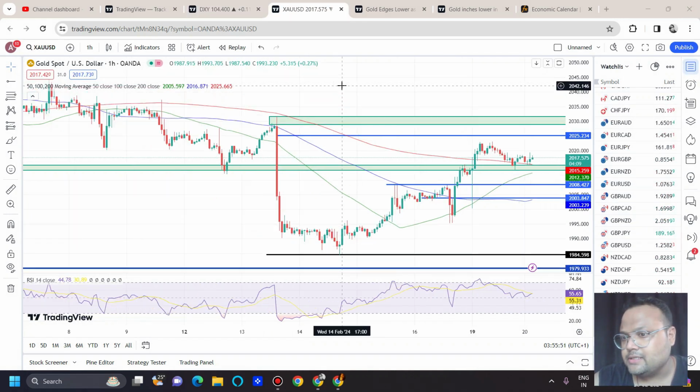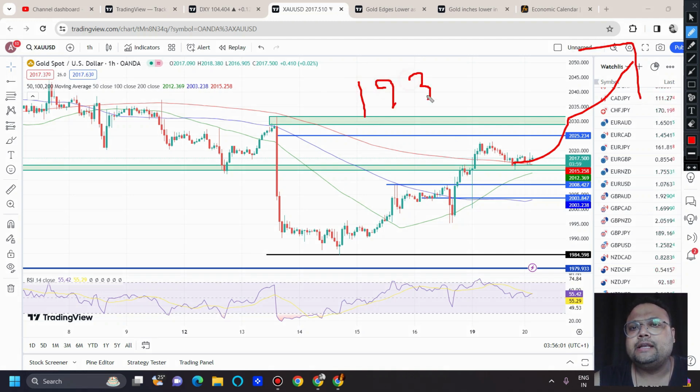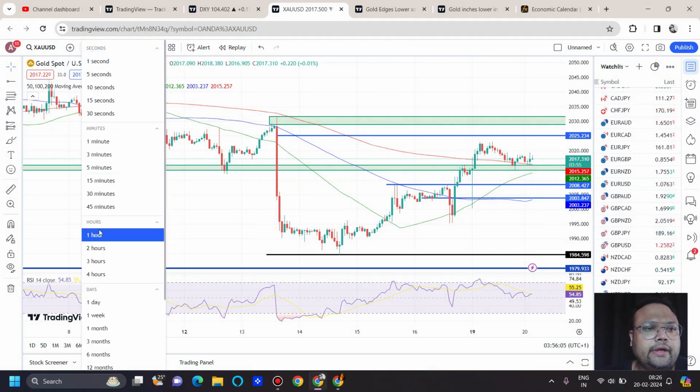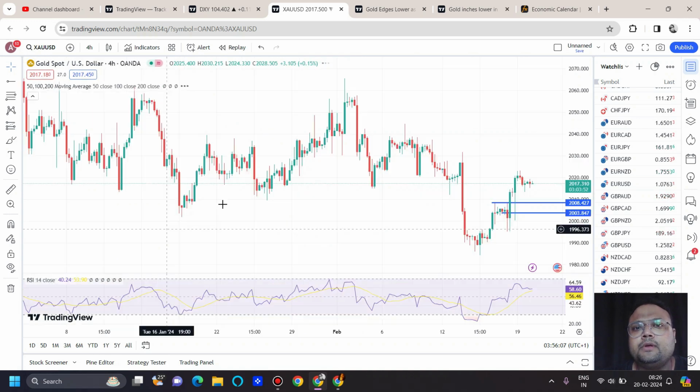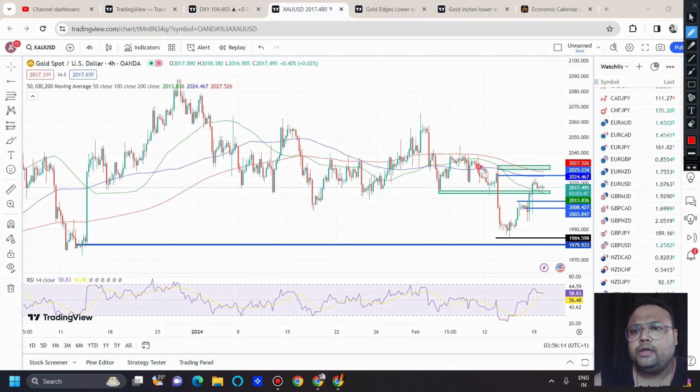So my dear friends, let's discuss the chart of gold. In our previous videos also we discussed that if gold really needs to continue the upside, or if gold wants to have a trend reversal, it will have to cross 1932. Because if you look at the chart of gold on H4, or the 4 hours time frame, you can see the structure of the market is still bearish, and for a trend reversal we need gold above this level, because gold will be forming a higher high.